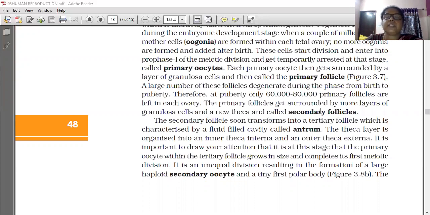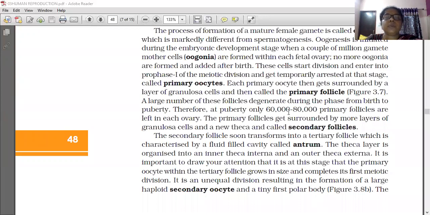A large number of these primary follicles degenerate during the phase from birth to puberty, the adult stage. Therefore, at puberty, only 60,000 to 80,000 primary follicles are left in each ovary. The primary follicles get surrounded by more layers of granulosa cells and a new covering, the theca, and are called secondary follicles.